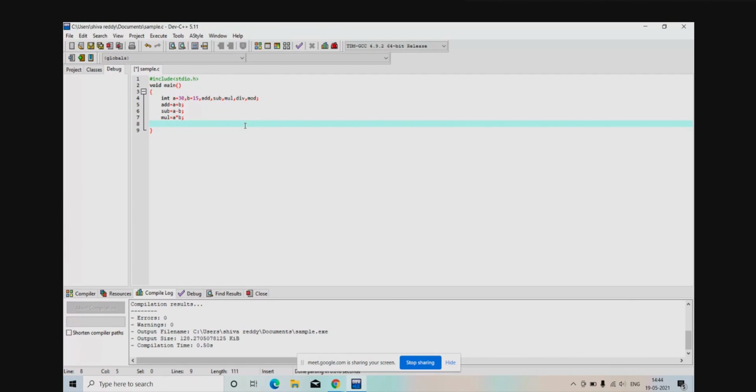Multiplication is over, next division. Division is over, next modulus. Modulus we need to do, right?